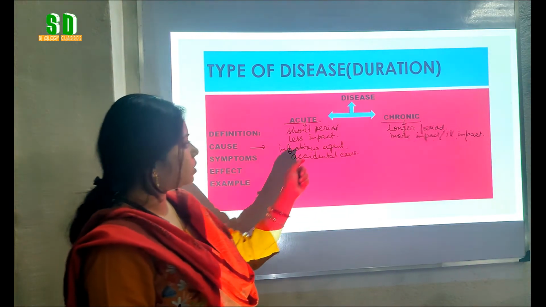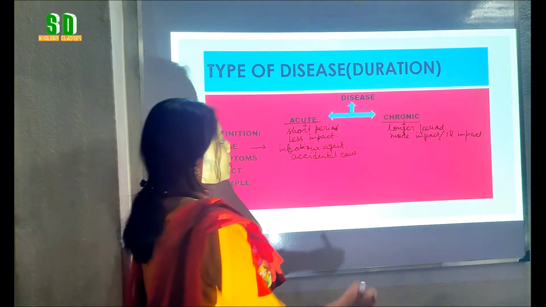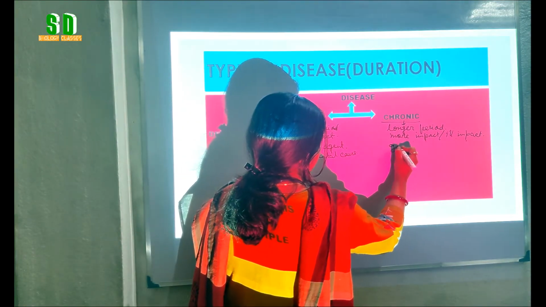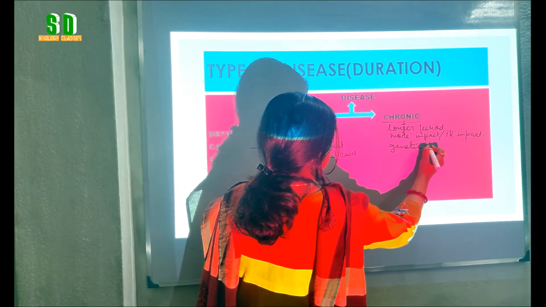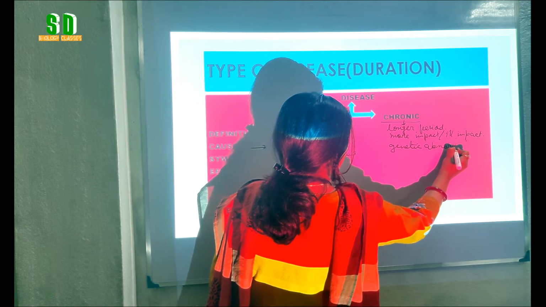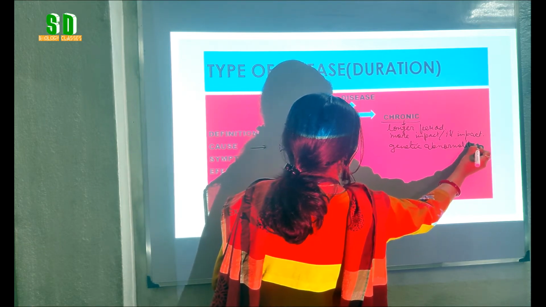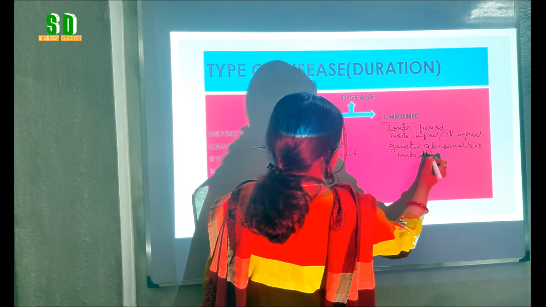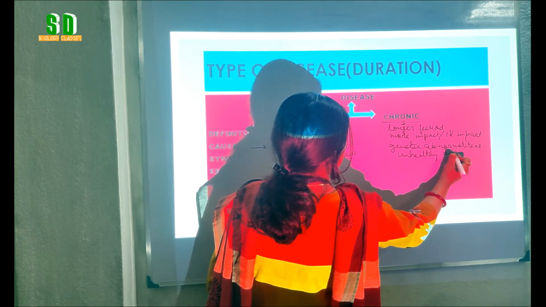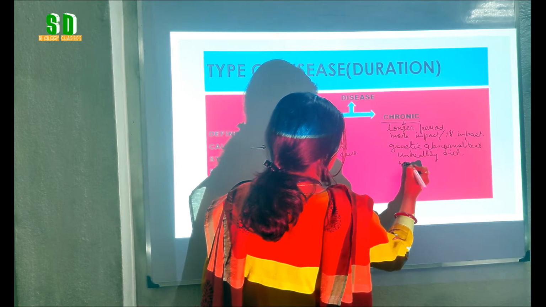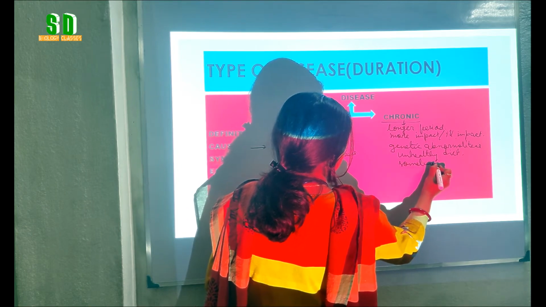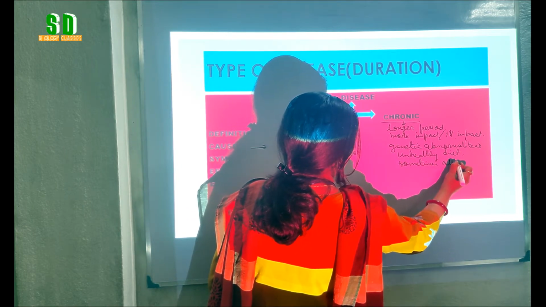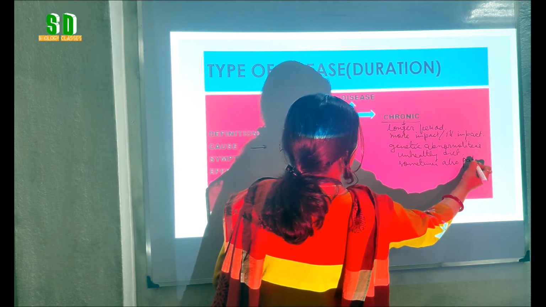Whereas the main causes of chronic diseases are genetic abnormalities, unhealthy diet, and sometimes also the attack of some pathogen.